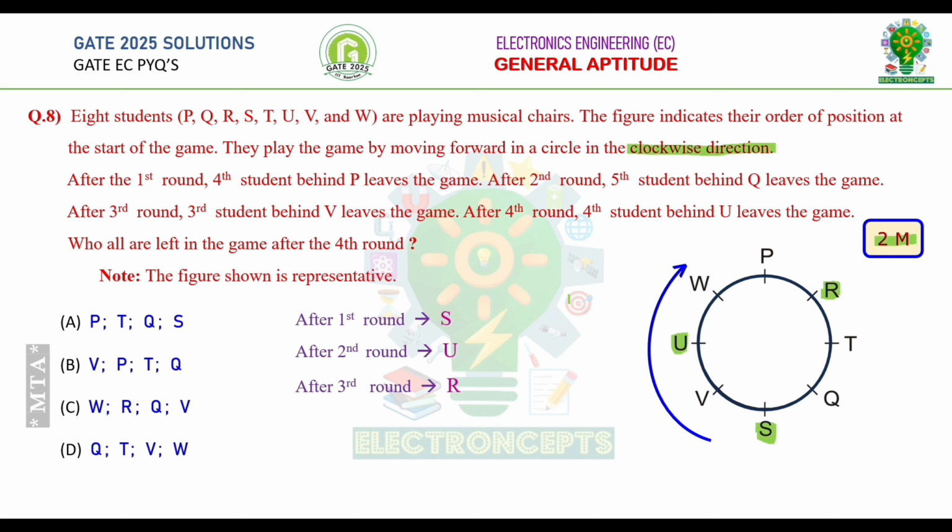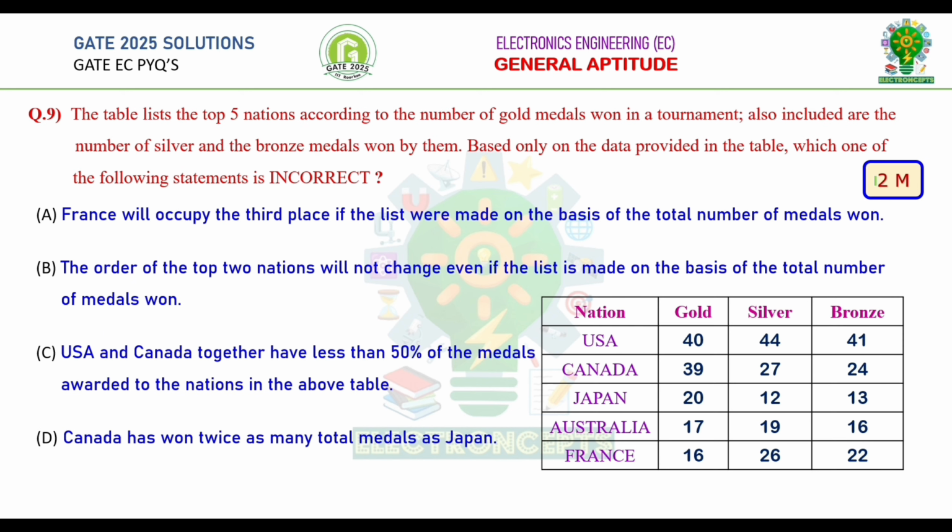After fourth round, fourth student behind U leaves the game. Here, U is already eliminated. So, there is ambiguity in the given question. GATE 2025 has given marks to all for this question. Question number 9. This is GATE 2 marks question. The table lists the top 5 nations according to their number of gold medals won in a tournament. Also included are the number of silver and bronze medals won by them. Based only on the data provided in the table, which of the following statements is incorrect? We need to find the incorrect statement from the given four options.